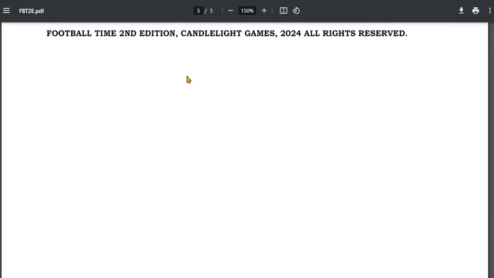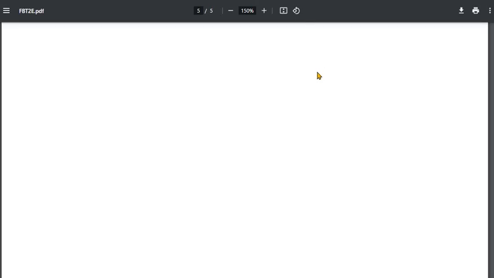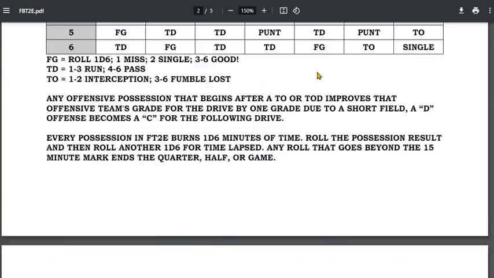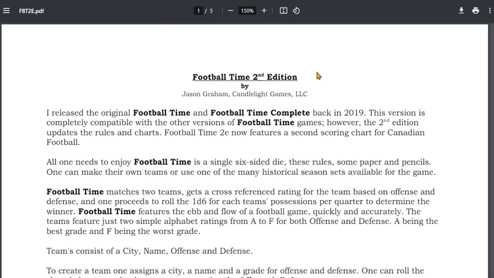That's it. And then the final page is just the last page. It just reminds you that all rights are reserved. So when you print it out, you have a back page. No cover. I'm not big on covers. Feel free to, when you print this out, make your own covers. Anyway, this is, of course, free, as most of my games are.